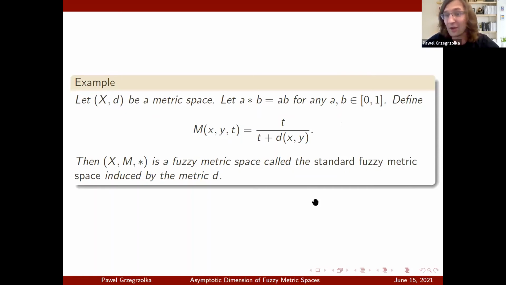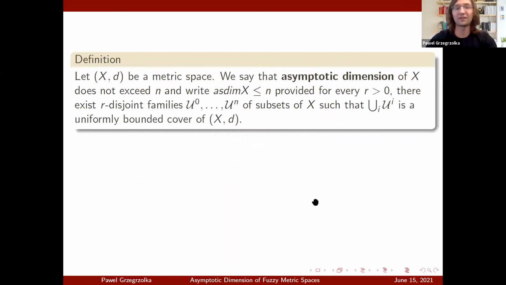And this is a canonical way to induce a fuzzy metric given a metric space. And by canonical, I mean everyone does it. And this fuzzy metric space induced by a metric space is called a standard fuzzy metric space induced by the metric d. Let me just check how much time I have left. Okay, great, 7 minutes.